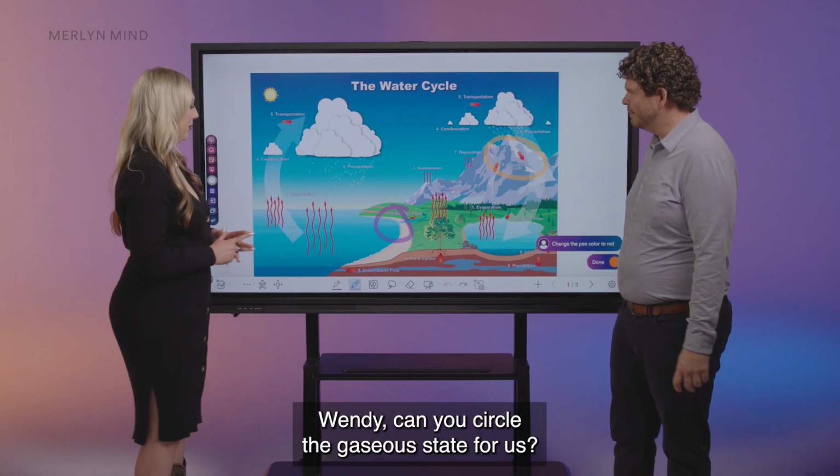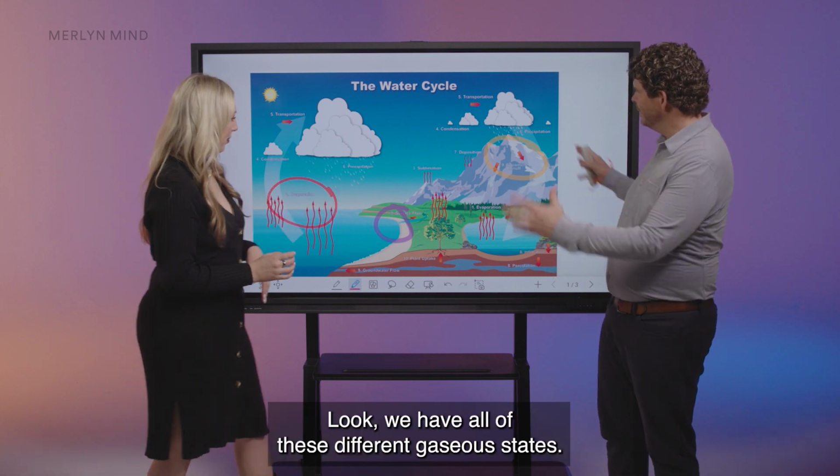Wendy, can you circle the gaseous state for us? Look, we have all of these different gaseous states.